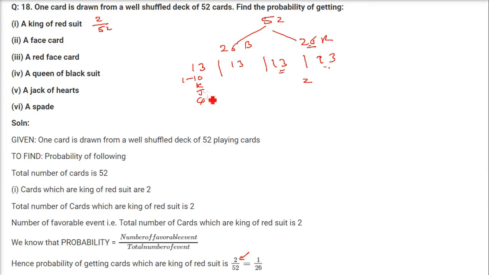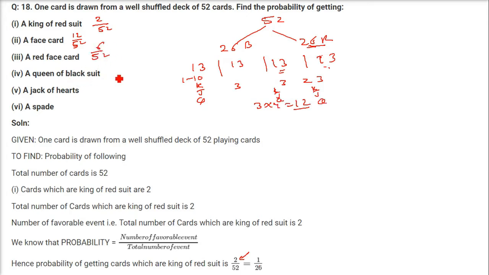A face card. What is the face card? Face card is king, jack, queen, because the faces are shown here. So how many are there? These are 3. 3 will be here, 3 will be here, 3 will be here. So 3 4s are 12. 12 will be the favorable cases. So this will be 12 by 52. You just need to simplify it. A red face card. Again, you are coming to red now. This red will have 2 suits, and 2 suits will have again king, jack, queen. So 3 from here, 3 from here. So 3 and 3 are 6. So 6 by 52.